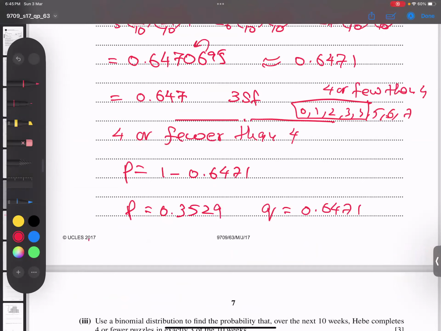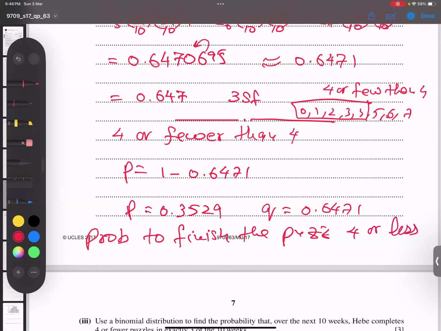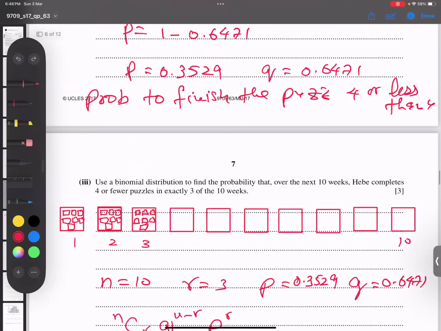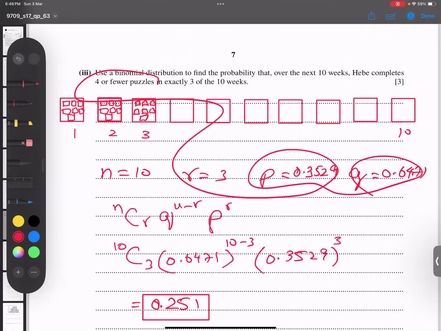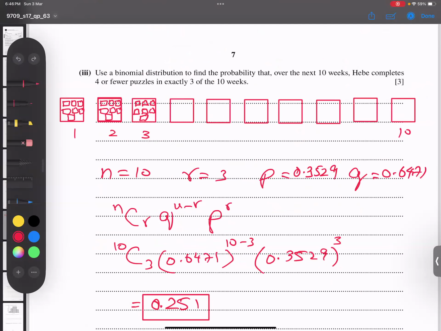Okay, so this is the probability to finish the puzzle in 4 or less than 4. I hope you got it. So this is the probability of favor. That is why I use it: in a week, how many weeks is he finishing in less than 4? It is this much probability in Q. I hope now you got a better picture, and inshallah you got some idea.